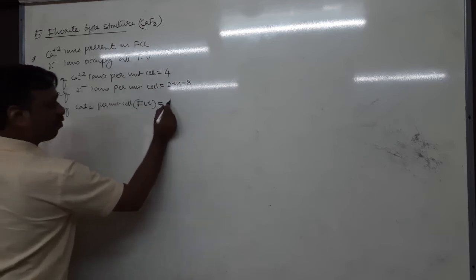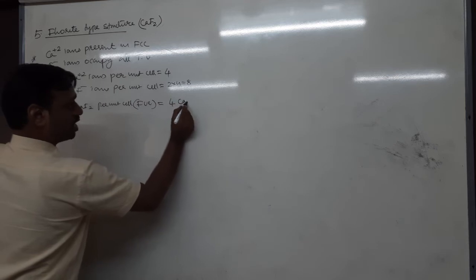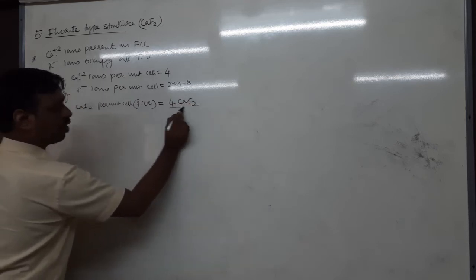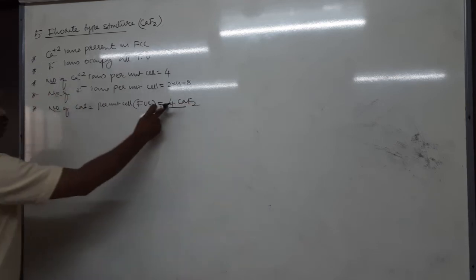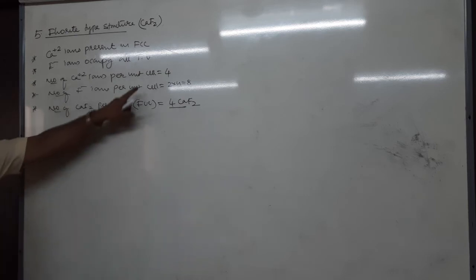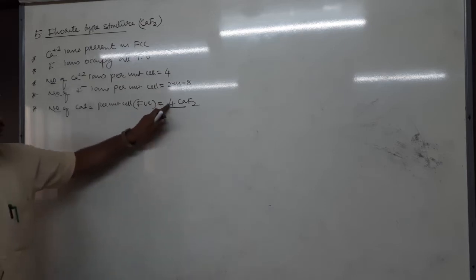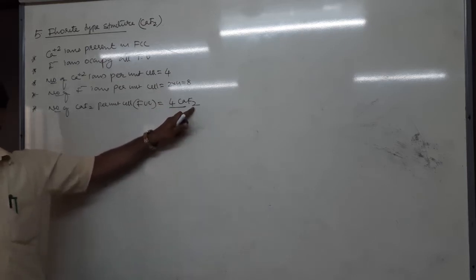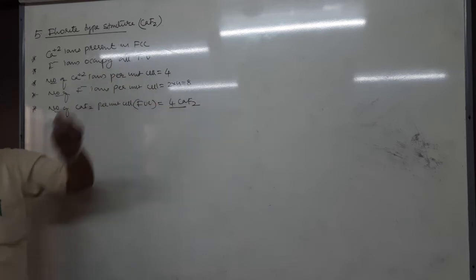How many? 4, because there are 4 calcium and 4 twos are 8 fluoride ions. That means one unit cell has 4 calcium and 8 fluoride ions. The formula unit cell is 4. Okay, next coordination number.